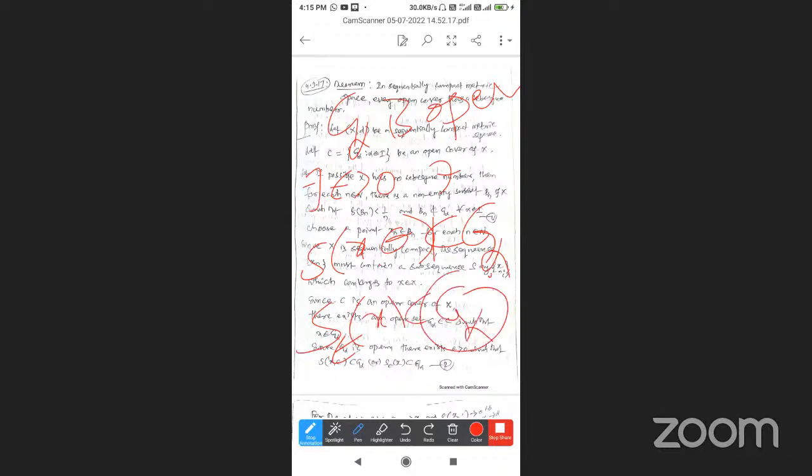A G alpha is a set containing its open sphere. That G alpha is called an open set. So S alpha is a subset of G alpha. This is equation number 2. So equation number 2 is clear.